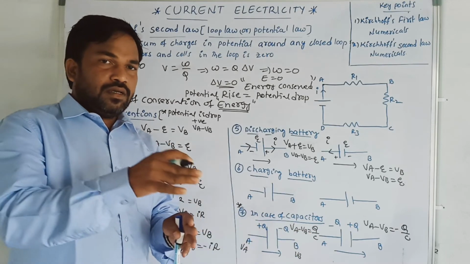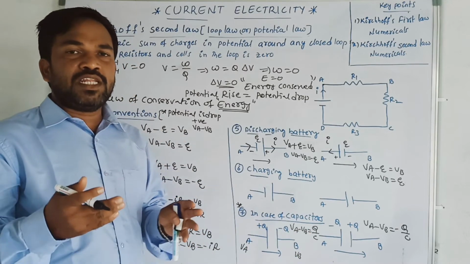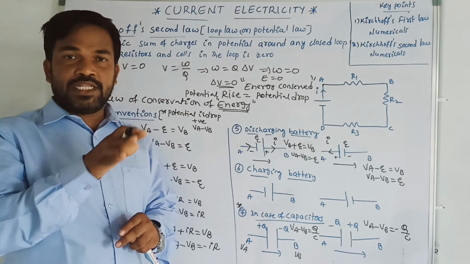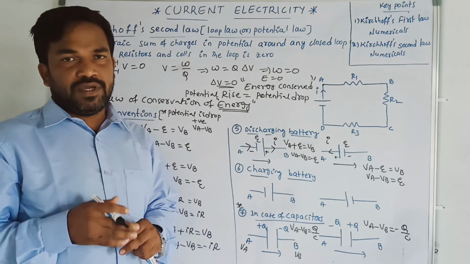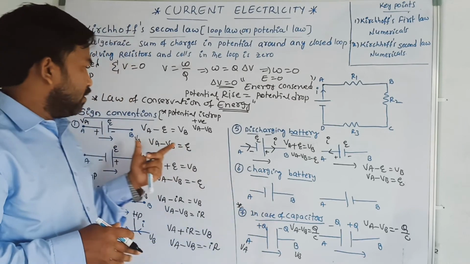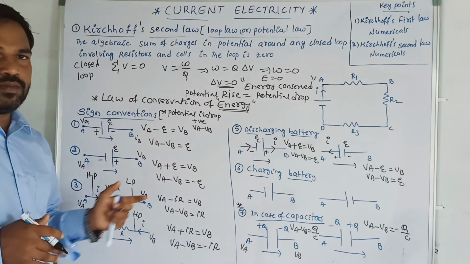When potential drops, VA minus VB is taken as positive. When potential rises, VA minus VB is taken as negative. Okay. So this is about the sign convention.